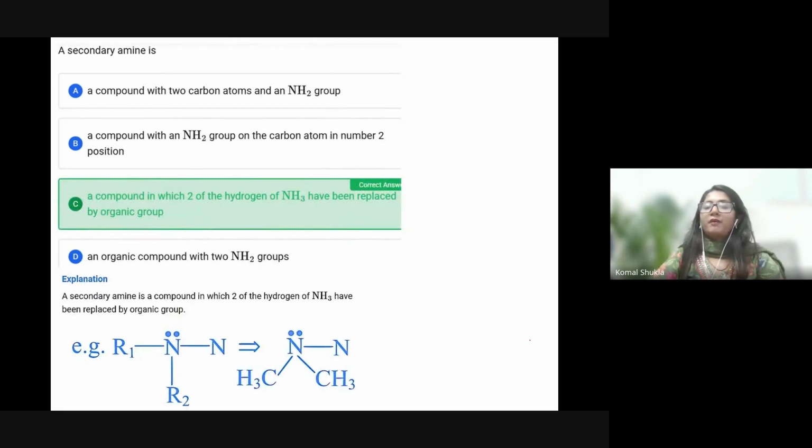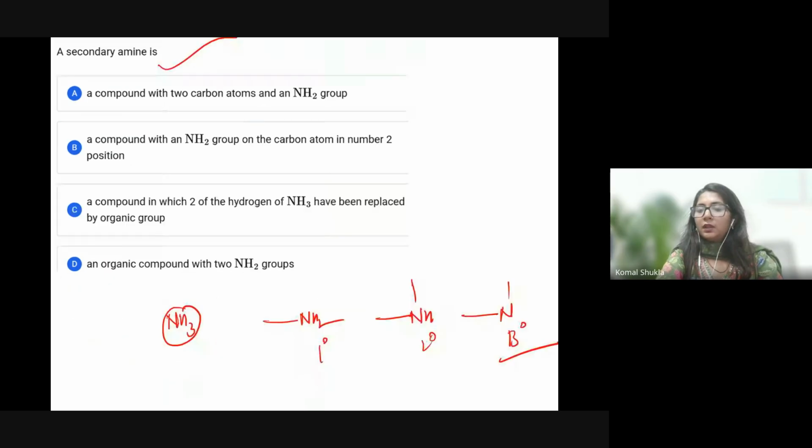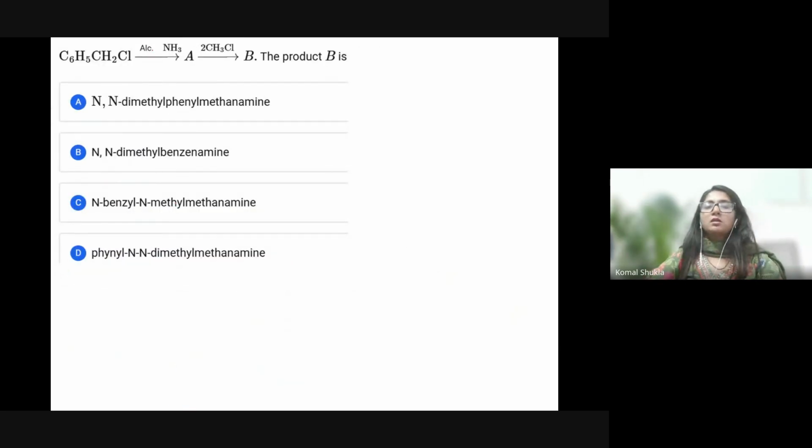So definitely, when we talk about secondary, it is a compound in which two hydrogens of NH3 have been replaced by organic groups. So this is called secondary. In the previous one, I told you, two hydrogens are getting removed. This is C6H5CH2Cl going to react with alcoholic NH3 and CH3Cl. The product B is, what is the product?